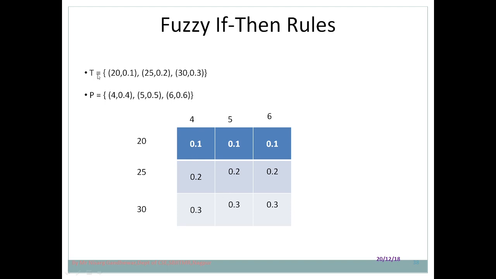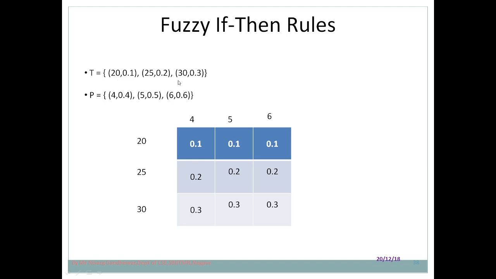Now let's take this. This is a fuzzy set for temperature. Here the first value represents the element, and the second value represents its membership. 20 is an element, a value of temperature, and 0.1 represents the membership value.